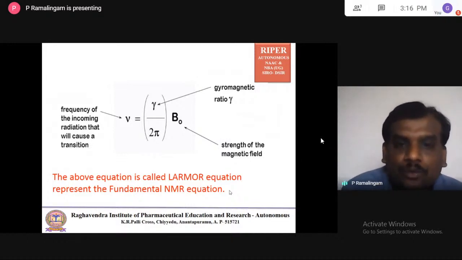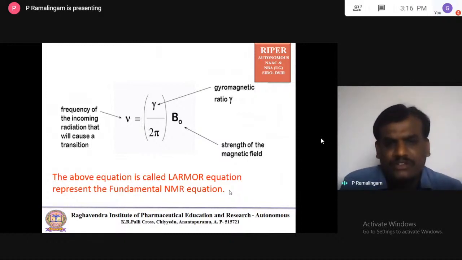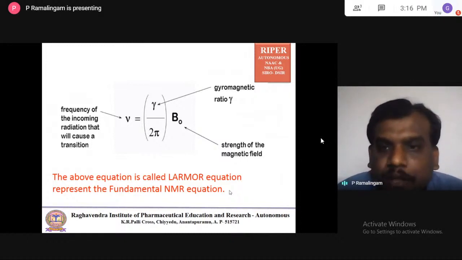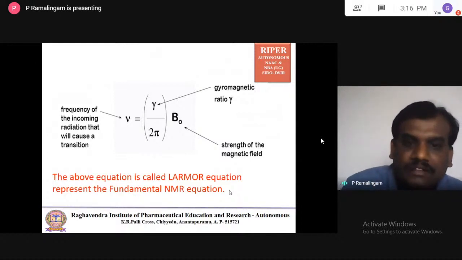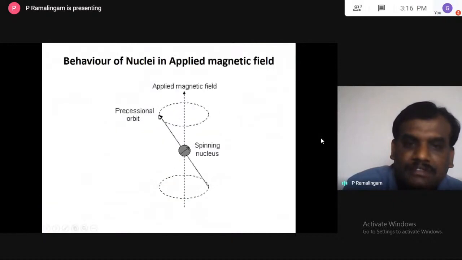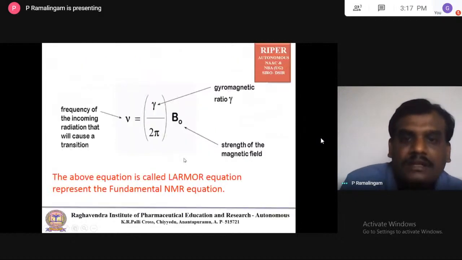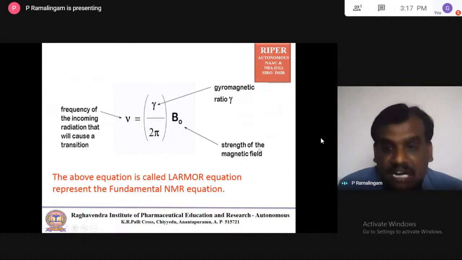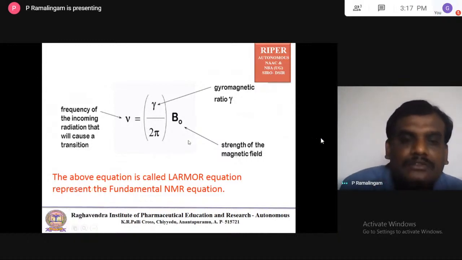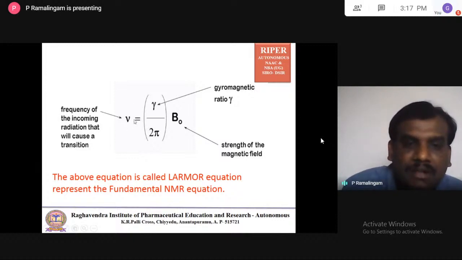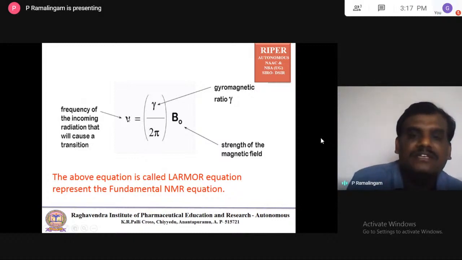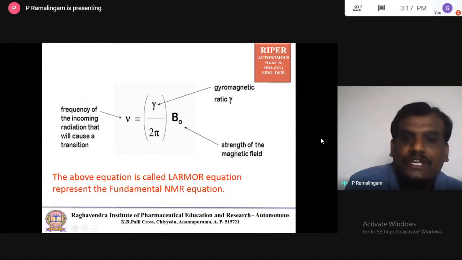So nu is equal to gamma by 2 pi into B naught. This equation speaks a lot. Gamma is nothing but the gyromagnetic ratio. I said this gyromagnetic ratio purely depends on the orbit size and the spinning axis angle, everything determined. So the gyromagnetic ratio depends on the environment. In the same way, B naught is the strength of the external magnetic field. So if you consider this is the frequency, obviously this Larmor frequency, or the frequency required to transit a nucleus from low energy to high energy, is directly proportional to the external magnetic field.